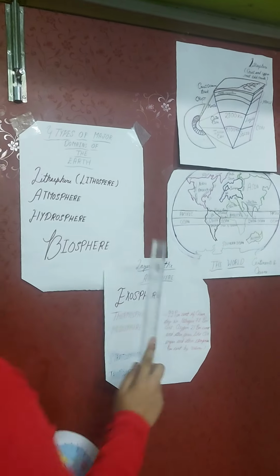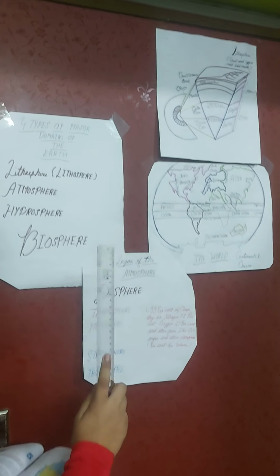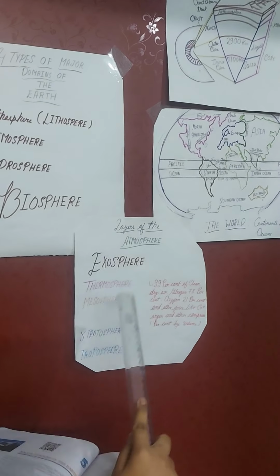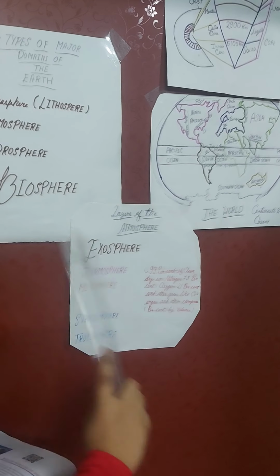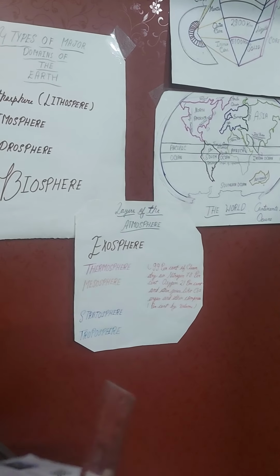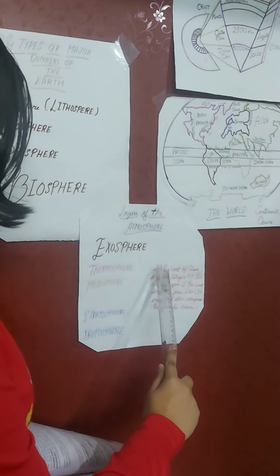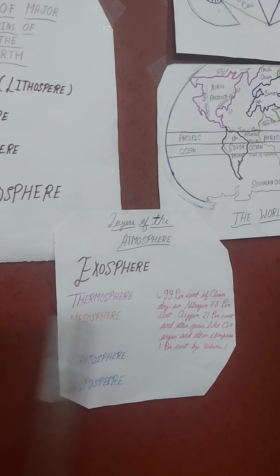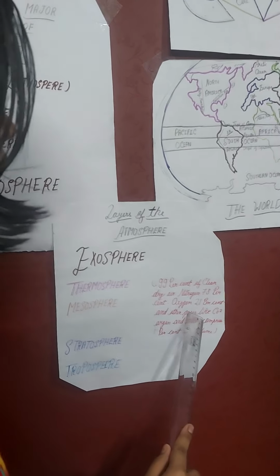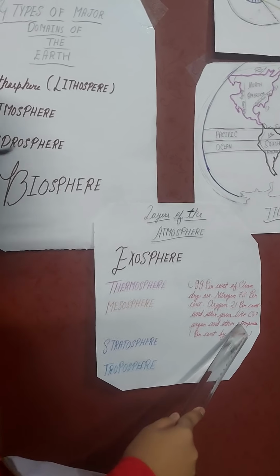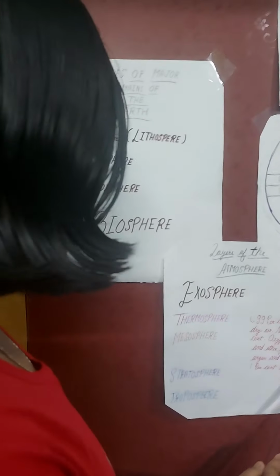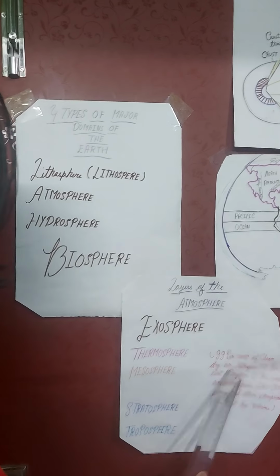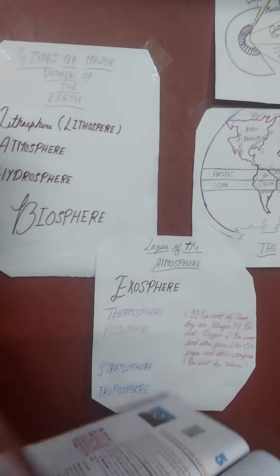There are different layers of atmosphere. The first one is exosphere, then the thermosphere, the mesosphere, stratosphere and troposphere. The fun fact is that 99% of clean dry air is nitrogen 78% and oxygen 21%, and other gases like CO2, which means carbon dioxide, argon and others comprise 1% by volume.